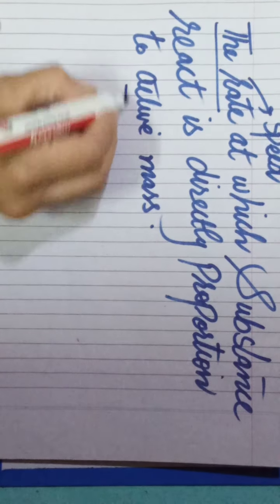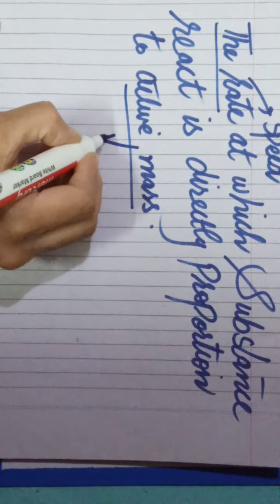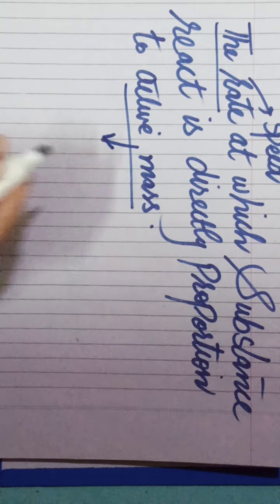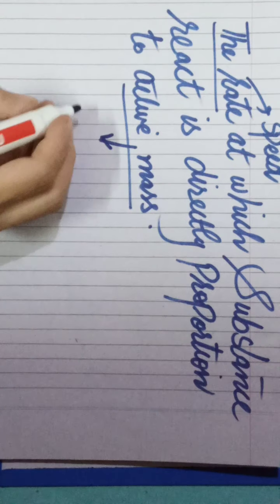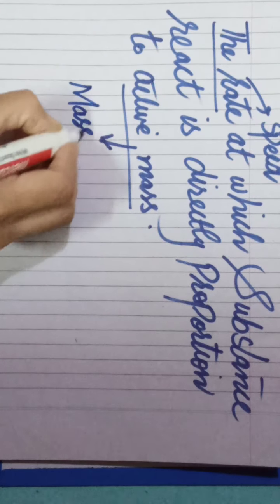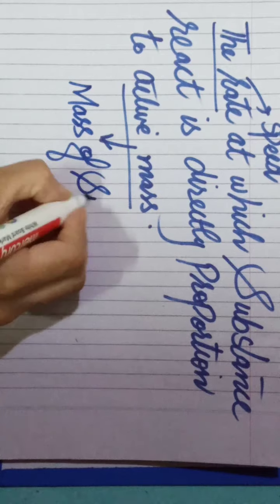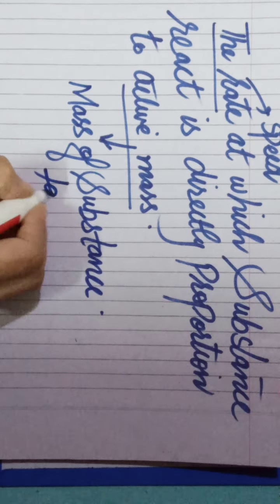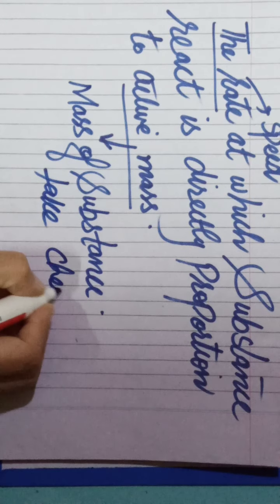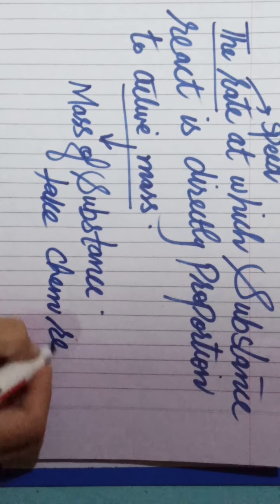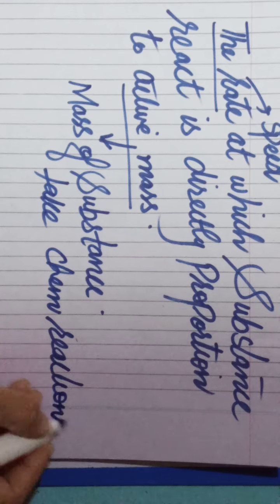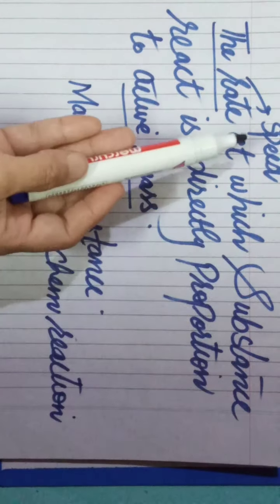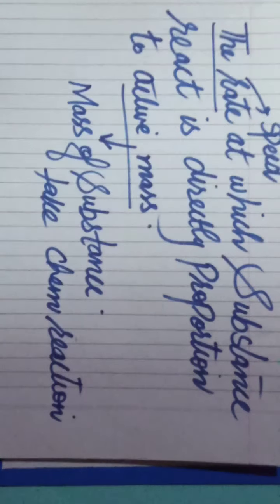What is the active mass? Active mass is that mass of a substance which takes part in a chemical reaction. And the rate means the speed of the reaction.